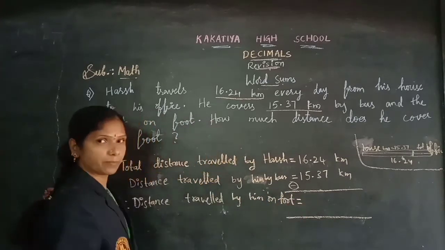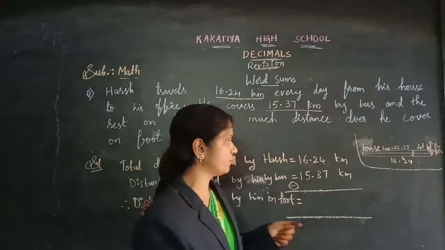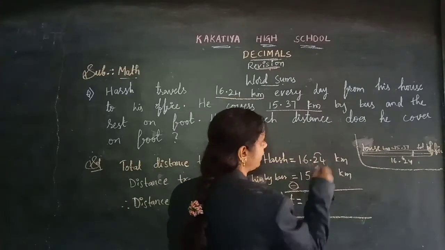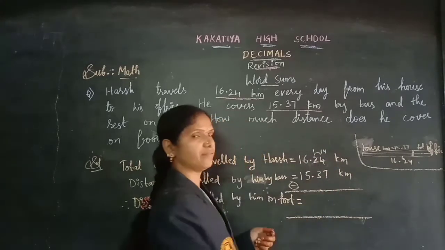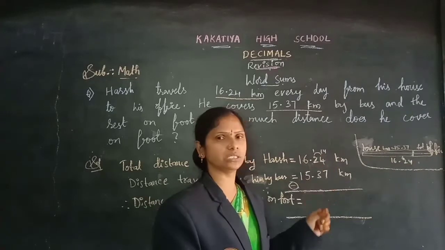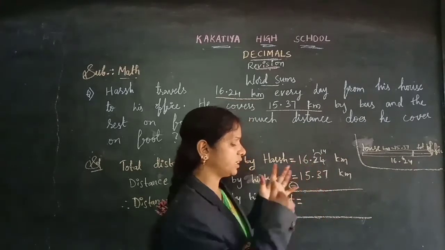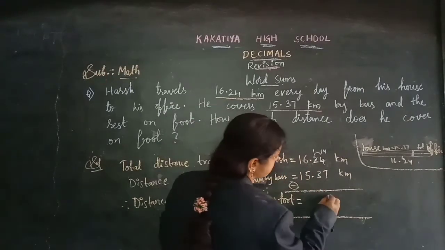So subtract here: 4 minus 7, children. 4 minus 7 is not possible, so we need to take the borrow here. If we take the borrow here, it will be 14 and it will be 1. Now 14 minus 7. Or else you can start counting from 7 to 14 also. 7, after that 8, 9, 10, 11, 12, 13, 14. So 7 numbers we require here. So I am writing here 7.